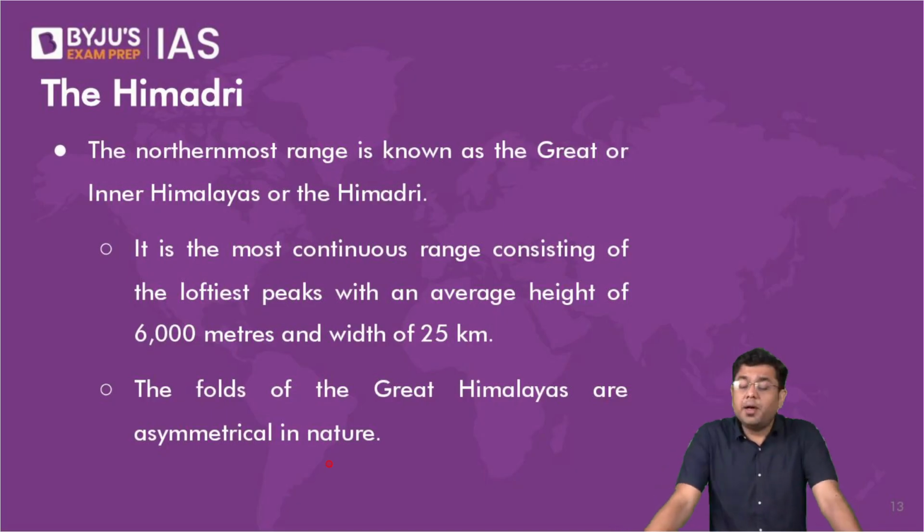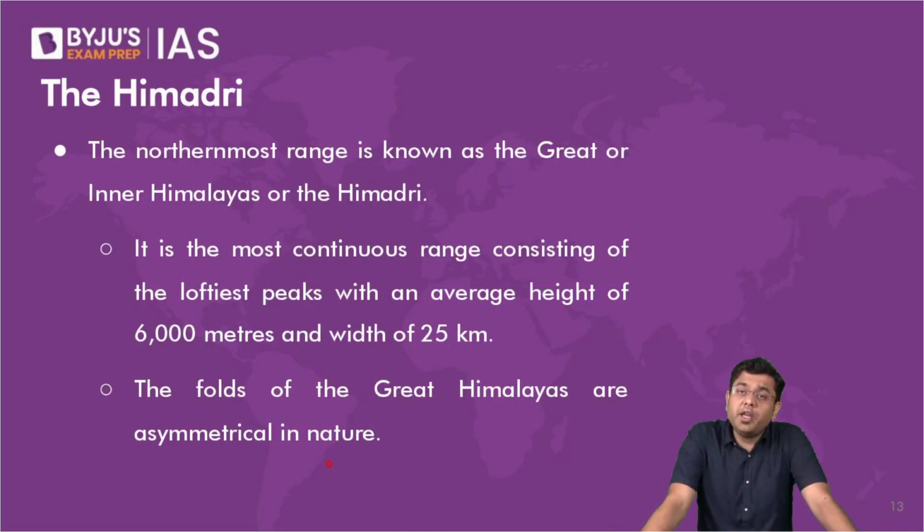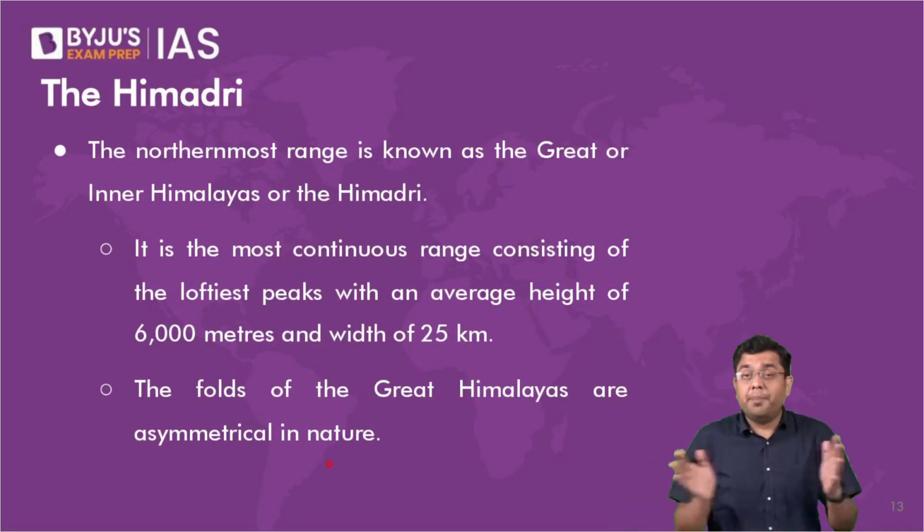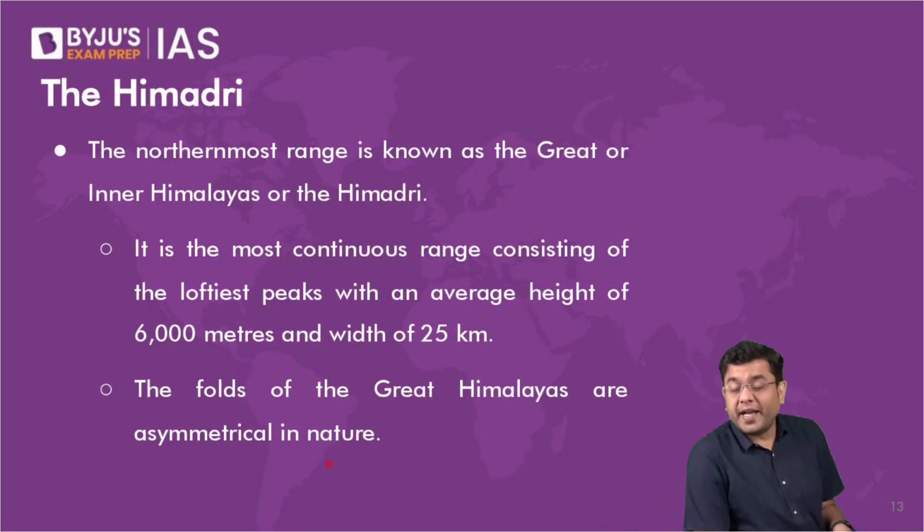Now, when we talk about the Himadri, it is the northernmost range of the three ranges of the Himalayas that we consider. It is the tallest out there, because it is the range which has experienced a compression for the longest duration of time. It is also the tallest mountain range across the world, having many peaks with a height of more than 7,000 meters. Across the parts of the world, you won't find peaks more than 7,000 meters above sea level. Here, not only do you have many peaks above 7,000, you have a few peaks even above 8,000 meters above sea level.